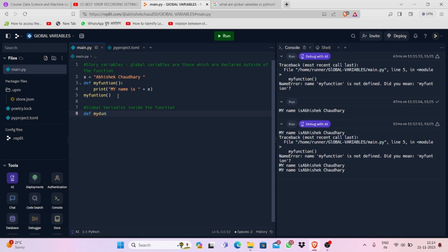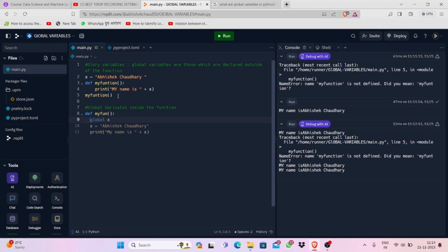We have to define the function. See, we are defining the function, and now we are defining the variable. You can see the great difference between each of these things. And now we are clicking equal to, and now again Abhishek Chaudhary.